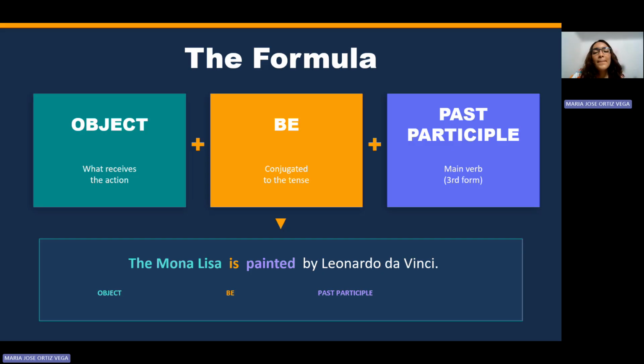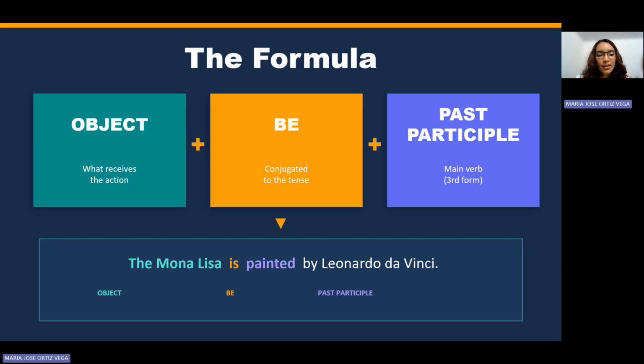Okay. And finally, we use the past participle of the main verb, plus the complement of the action. We can say, the hour played, and more. It is your imagination.